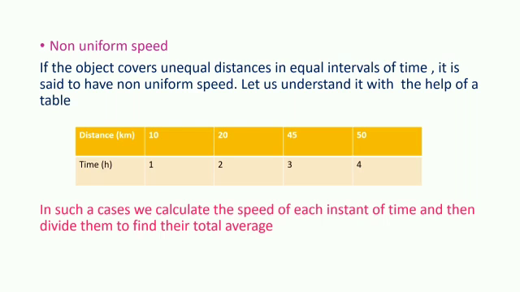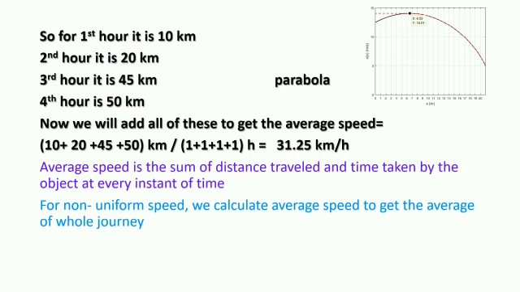We will now learn about average speed and how to calculate it. So in the first hour it is 10 km, second hour 20, third hour 45. Now we are going to add all the distances and all the time. The average speed formula is total distance divided by total time. The answer we get is 31.25 km per hour. Let us read it. Average speed is the sum of distance traveled and time taken by the object at every instant of time. For non-uniform speed, we mostly calculate average speed.